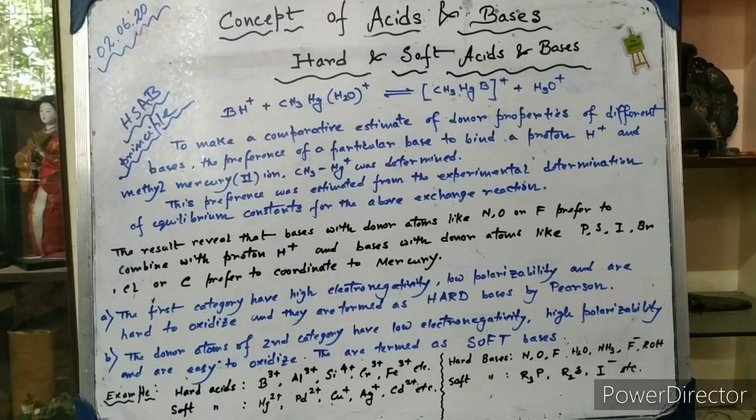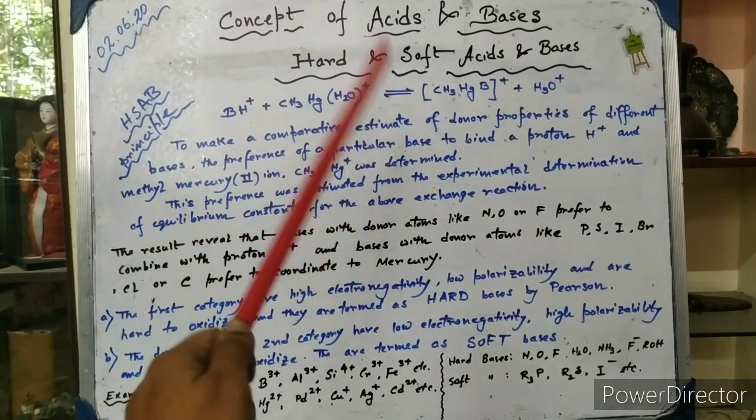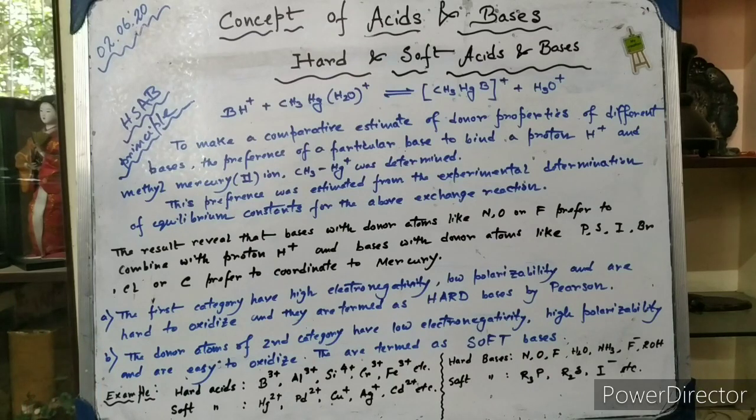Now here we have written that to make a comparative estimate of donor properties of different bases, we already know that bases are the species that can donate electron pairs. So the preference of a particular base to bind a proton, H plus, and the methyl mercury cation was determined. To compare the strength of different bases, this particular reaction was very useful.